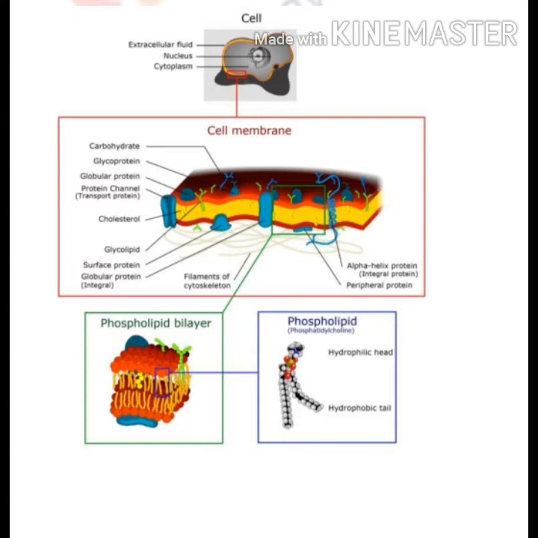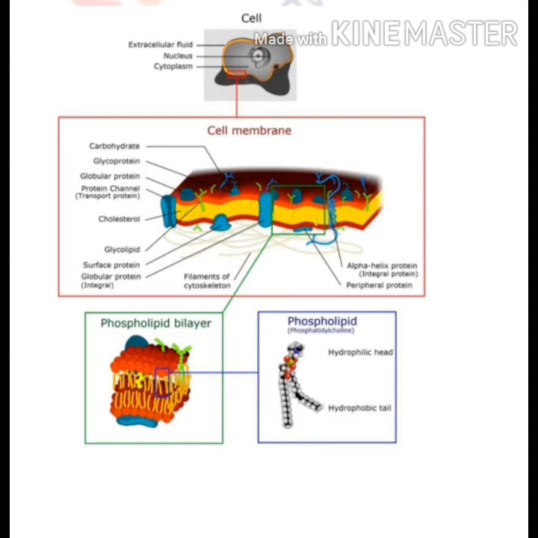If we take this table, there is a different composition of lipid, protein and carbohydrate, which is different from one cell to another cell. This difference in composition of lipid, protein and carbohydrate is due to their localized presence in different microenvironments.